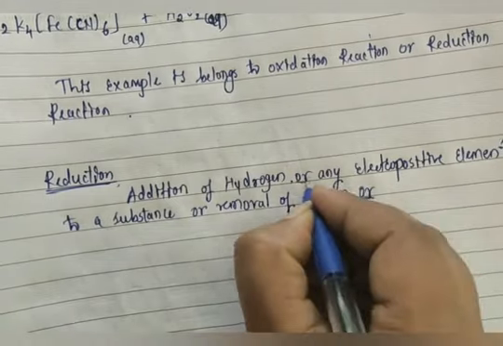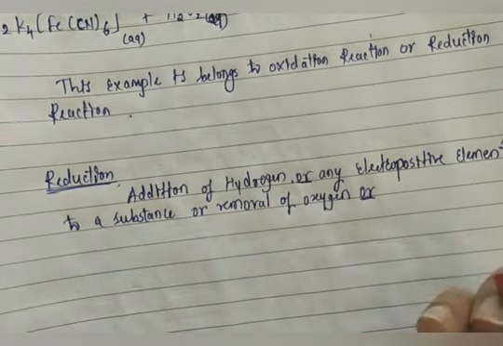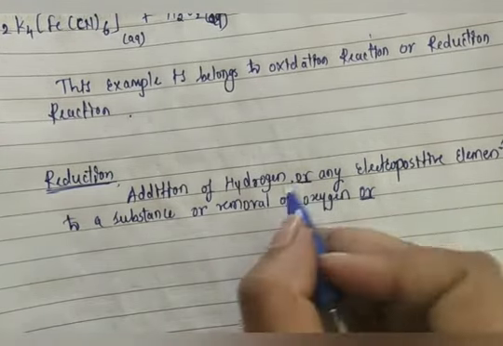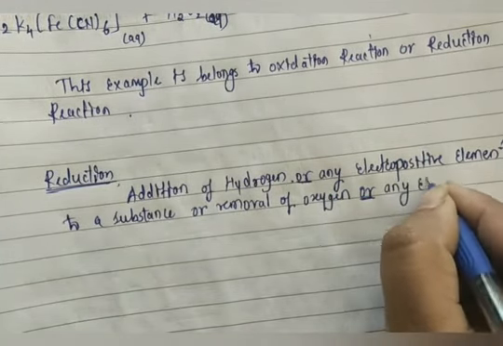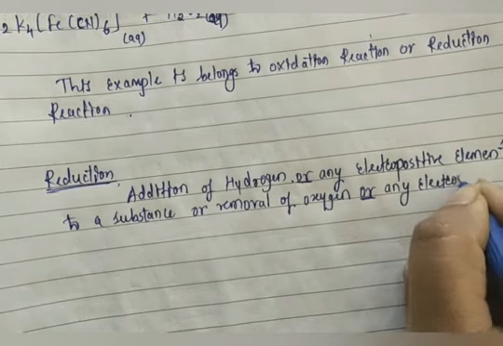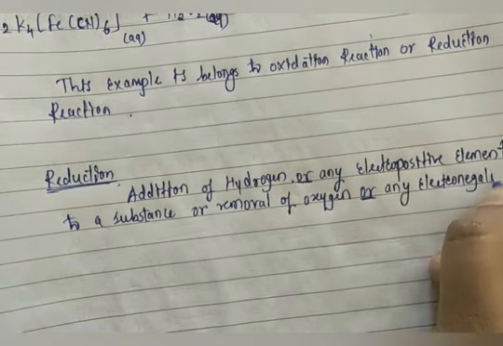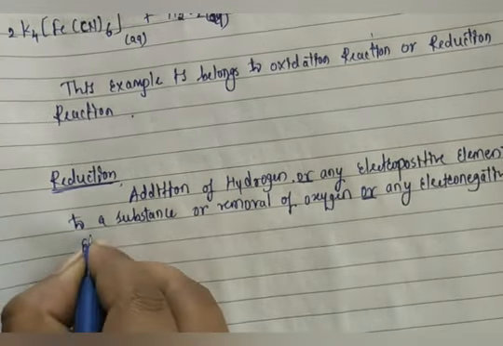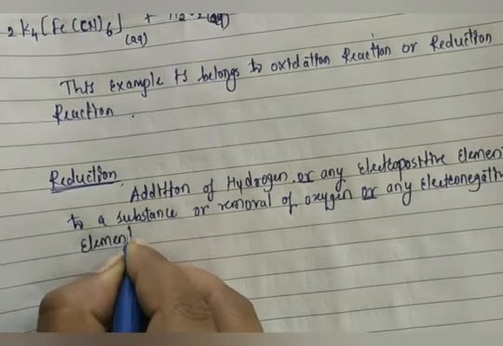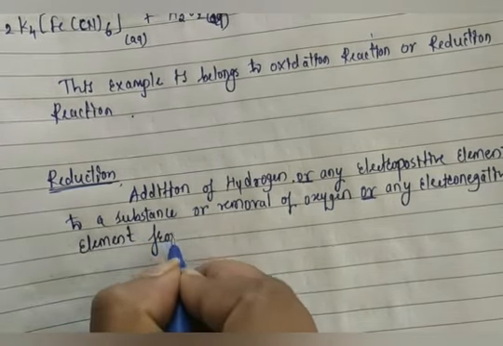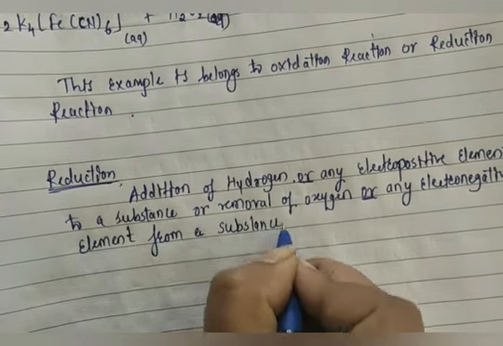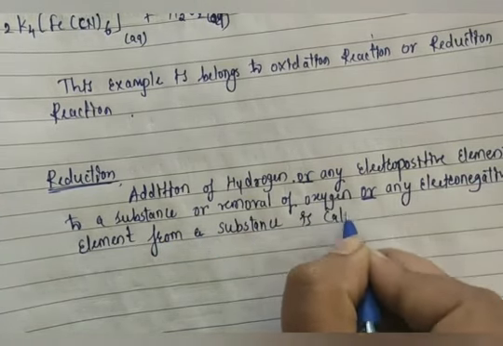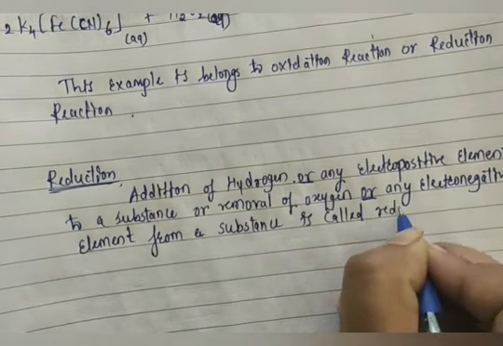Now, oxygen is electropositive or electronegative? Electronegative element. So removal of oxygen or any electronegative element from a substance is called reduction.